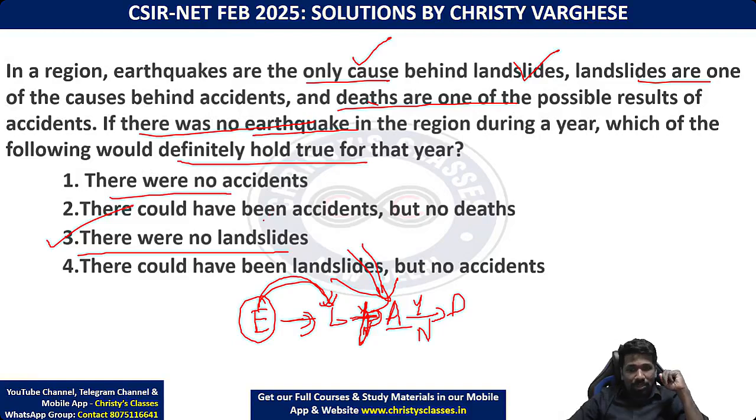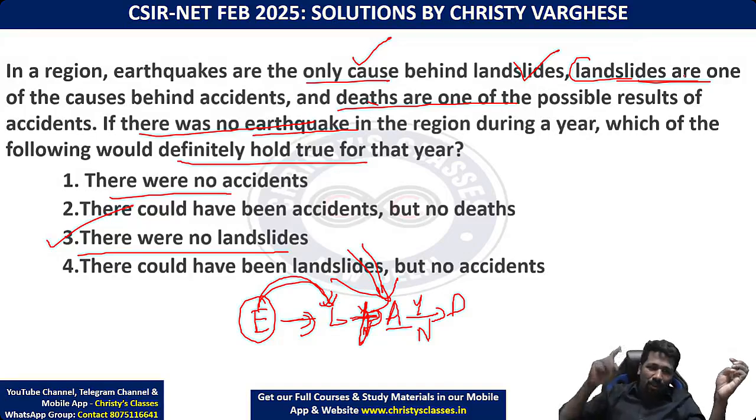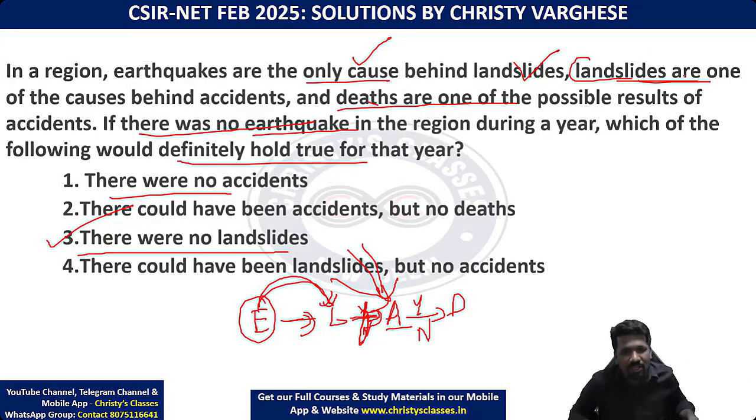There were no accidents. Can you say that? Did the question say anywhere that only landslides can cause accidents? No. Rather, it has told that landslides are one of the causes. Accidents के और भी causes हैं ना. Rash driving is a cause. Otherwise, sleeping while driving is a cause. So there were no accidents because of no earthquake in the year? Totally wrong. Does it definitely hold true? No.